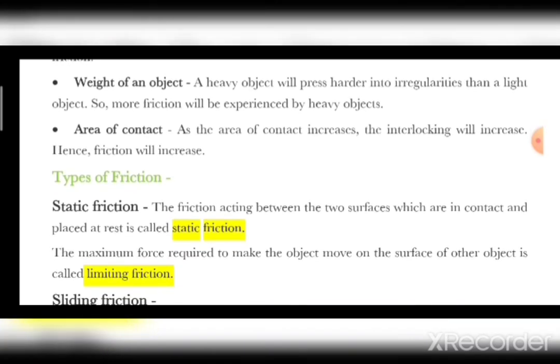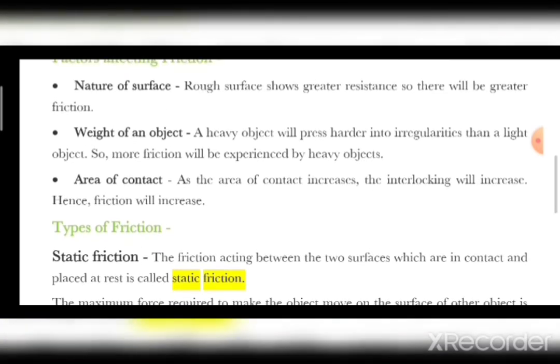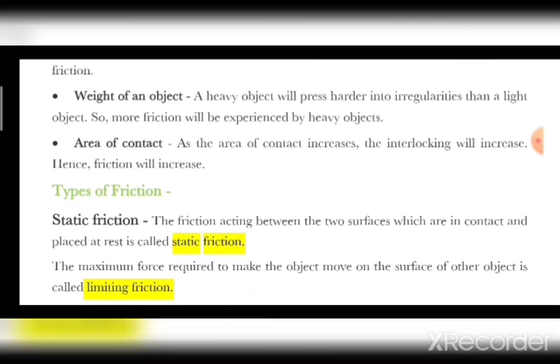Area of contact is the third factor affecting friction. As the area of contact increases, the interlocking will increase, hence the friction will increase.